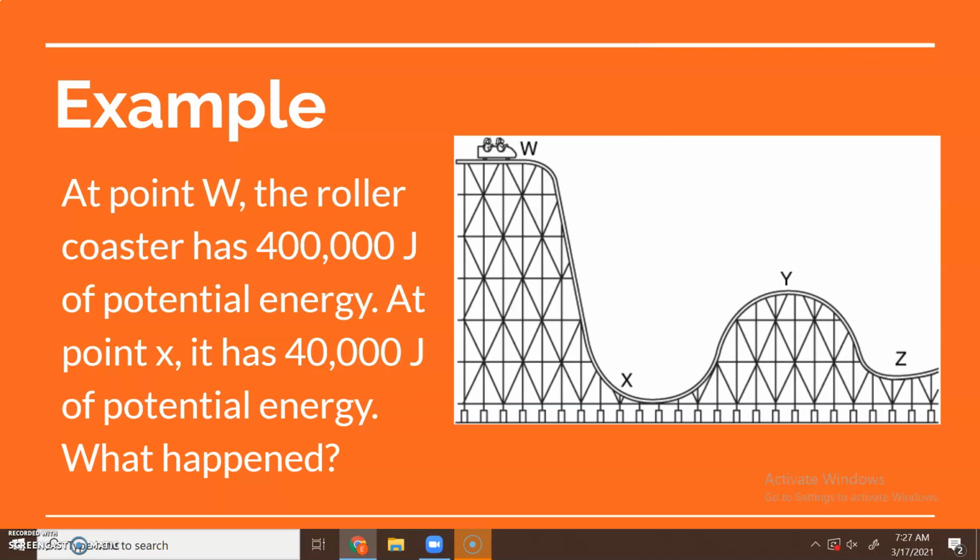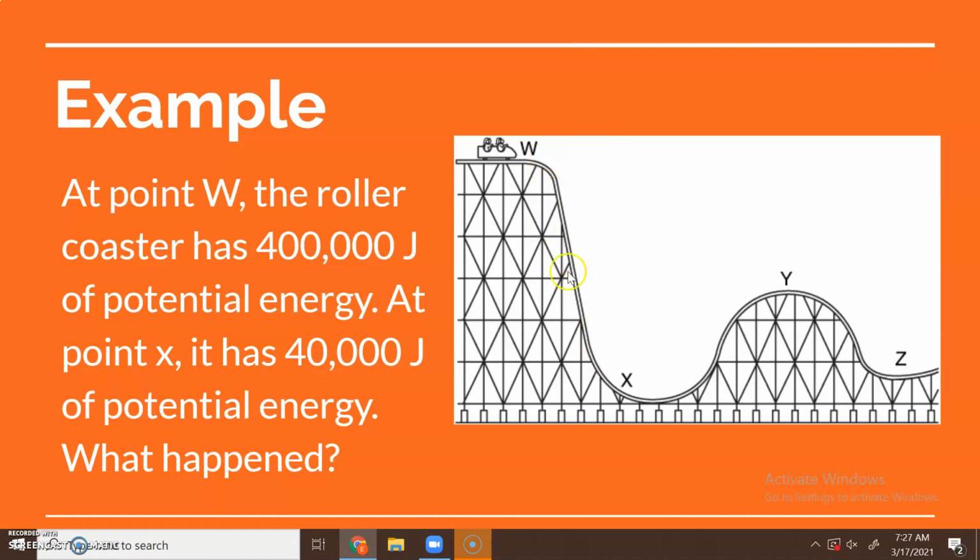The key point here is that we know that it was not destroyed. The law of conservation of energy says that the energy cannot be created and it also cannot be destroyed. So we know that whatever missing energy we have here was actually just transformed into some different type of energy. One type of energy that it was transformed into was kinetic. You guys know that because as it goes down the hill, it's going to be moving faster and faster and faster. So it's getting more and more kinetic energy. And it's losing all of that potential energy because it's not as high up anymore.